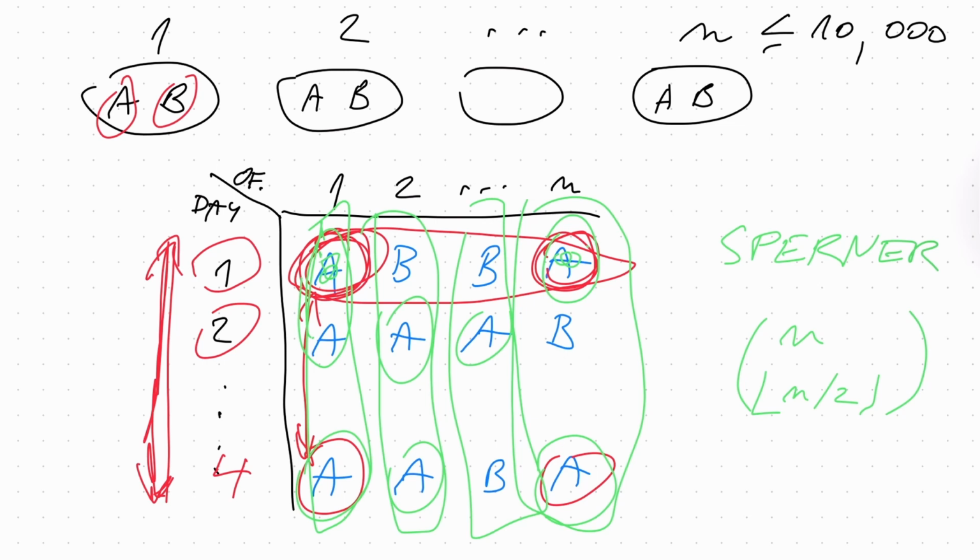Armed with this observation, we can do the construction very easily by iterating, using, let's say, next_permutation in C++ over all subsets of one particular size, and we can prove that this will give us the optimal schedule.